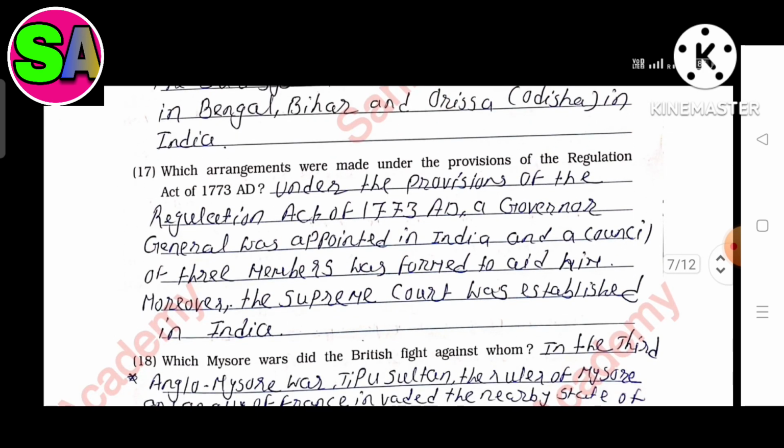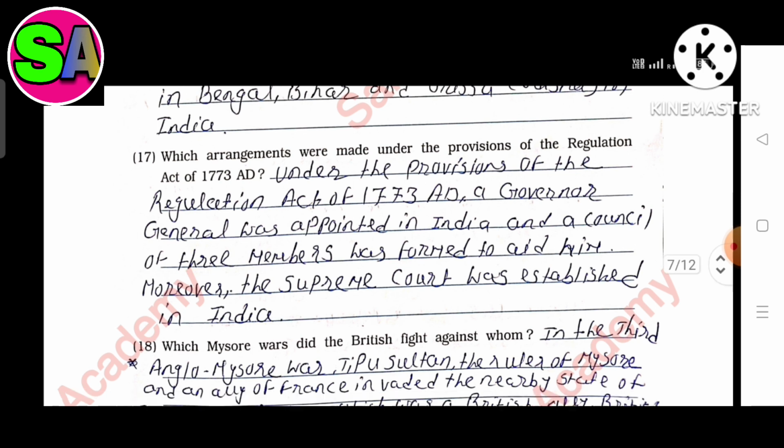India. Question 17. Which arrangements were made under the provision of the Regulation Act of 1773 AD? The answer is under the provision of the Regulation Act of 1773 AD, a Governor General was appointed in India and a council of 3 members was formed to aid him. Moreover, the Supreme Court was established in India.